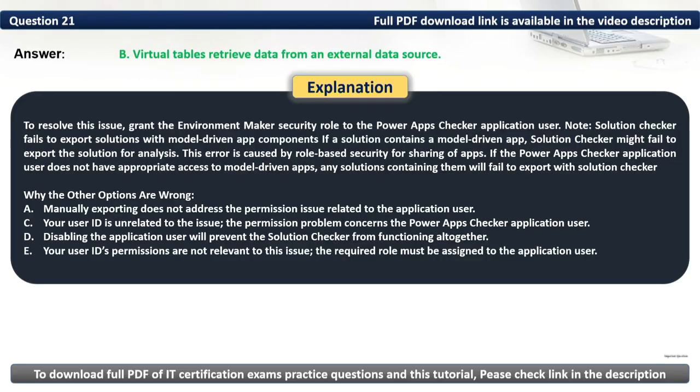To resolve this issue, grant the environment maker security role to the Power Apps Checker application user. Note, Solution Checker fails to export solutions with model-driven app components. If a solution contains a model-driven app, Solution Checker might fail to export the solution for analysis. This error is caused by role-based security for sharing of apps. If the Power Apps Checker application user does not have appropriate access to model-driven apps, any solution containing them will fail to export with Solution Checker.